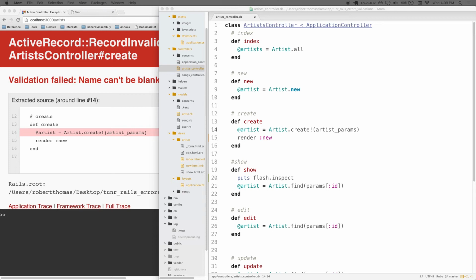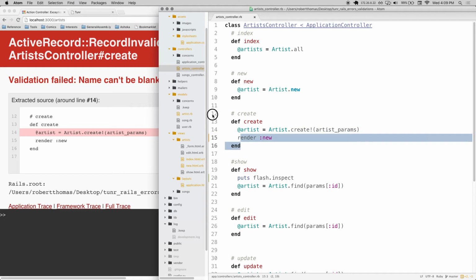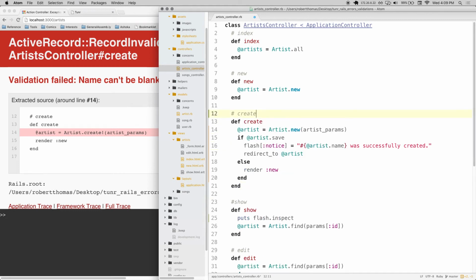It would probably look like this. I'm going to slack it out. And I'll put it up here. This is what a good create action would look like. And this is the Rails way to do it. This is like the professional way to do it, in this syntax right here. So it's not using .create anymore. It's using .new, and then it's checking to see if the artist was able to be saved.